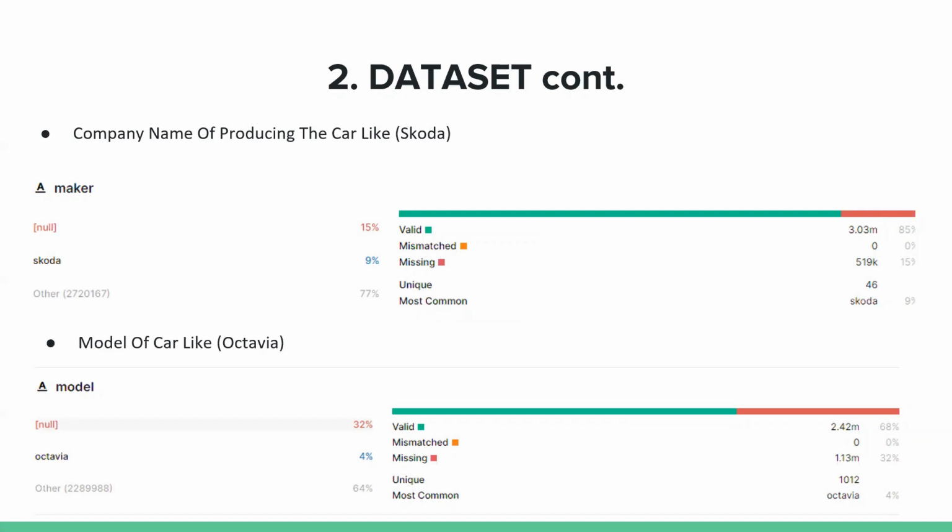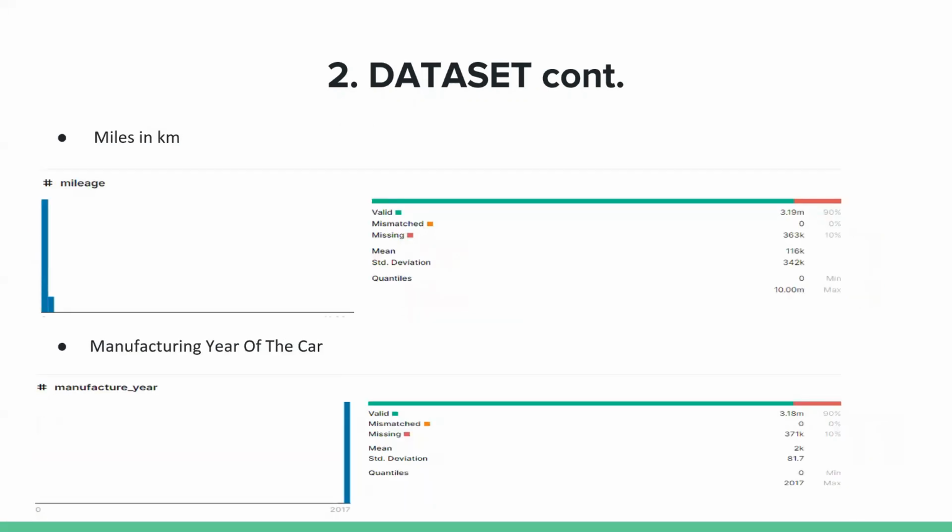Model is the model of the car, like Octavia, and it's a categorical feature. This feature has about 1 million missing values, and it has 1,012 labels, and the most common is Octavia. Mileage is miles of the vehicle in kilometers. It is a continuous feature. It has 363,000 missing values, and it ranges between 0 and 10 million.